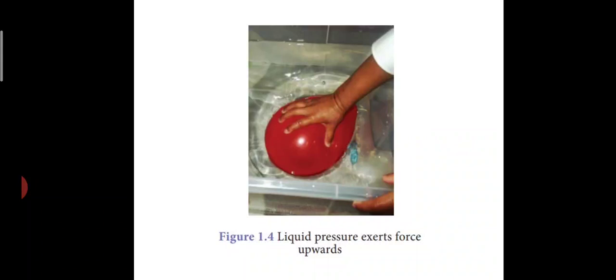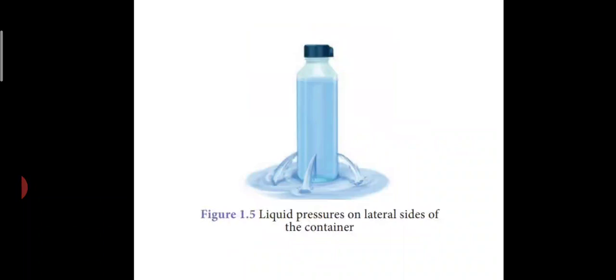And what are all the directions we are seeing? Next, when you take a water bottle and pierce holes in it, what happens? The water starts to come out with a speed depending upon the amount of liquid.